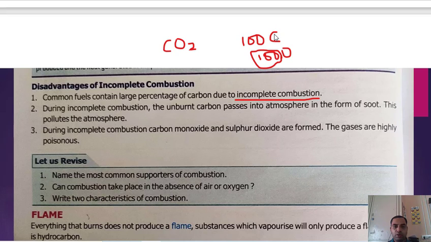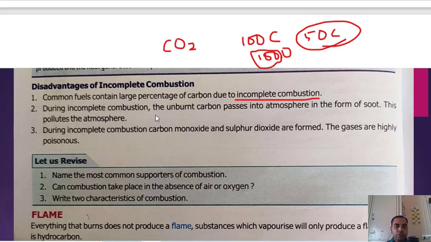So 50 carbon atoms will combine with 100 oxygen atoms. Now we have 50 more carbon atoms which are not getting combined. So this is called incomplete combustion.